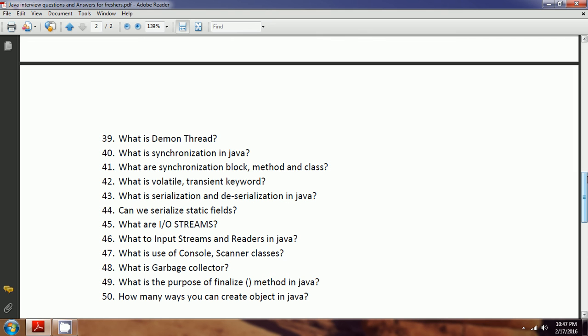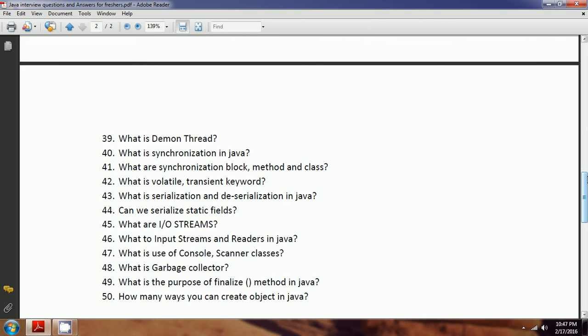In Java, synchronization can be applied at three levels: the block level, the method level, and the class level. If you define synchronization at the block level, then only one thread at a time can access that block.